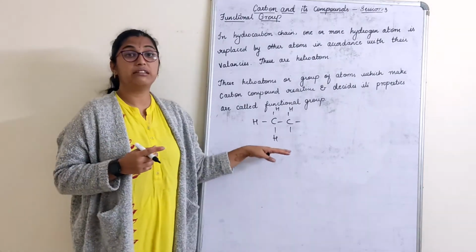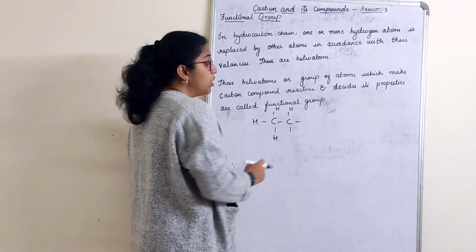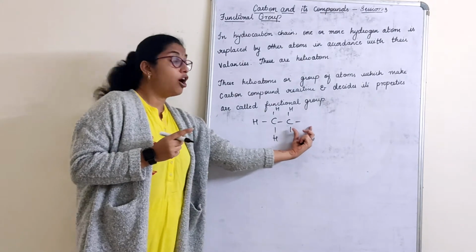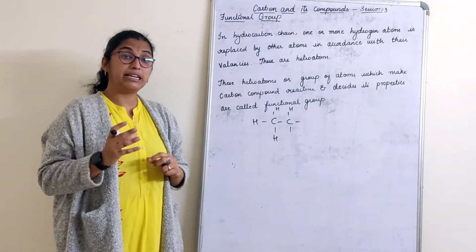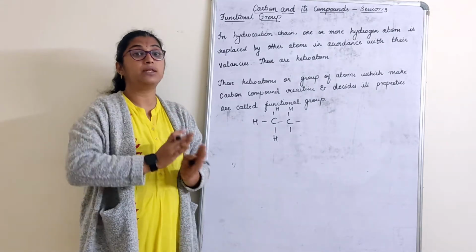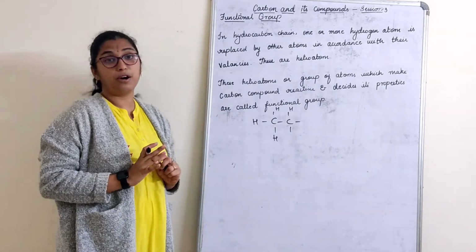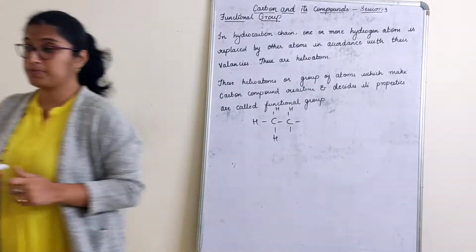So these are the different types of functional groups, that is different types of elements. Either we replace one hydrogen and attach here, or we replace two hydrogens and attach. Whatever elements are attached, that particular element will decide the whole property of this group of atoms. So let's understand more about functional groups.